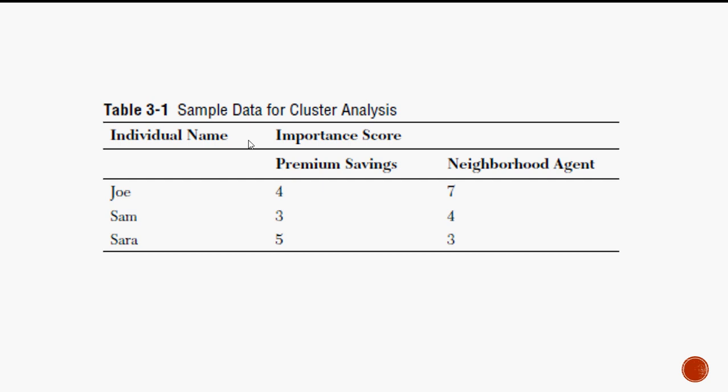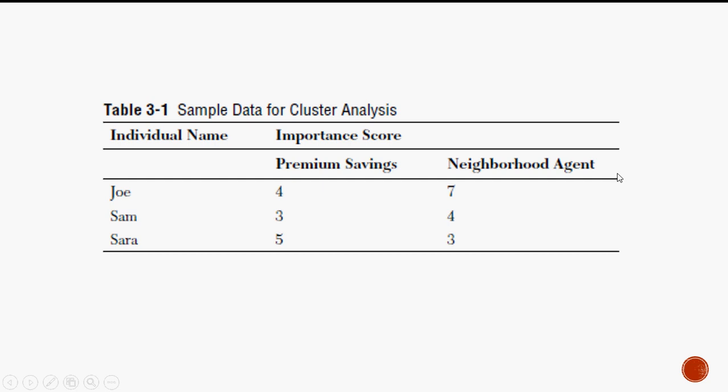Before we step into what Euclidean distance is all about, have a look at this slide, where you have a small data set. The first column has the individual number, you can call it the individual name or the customer name. So we have Joe, Sam, and Sarah here, and this is an importance score. The importance score has been measured on two variables. One is the premium saving. The second one is the neighborhood agent.